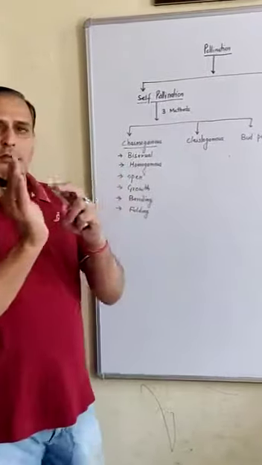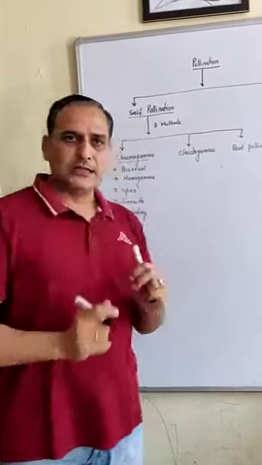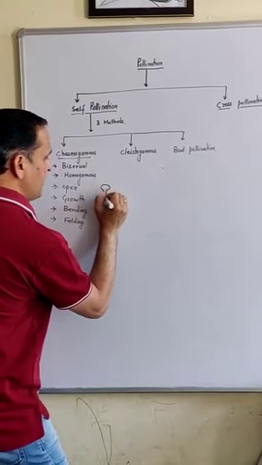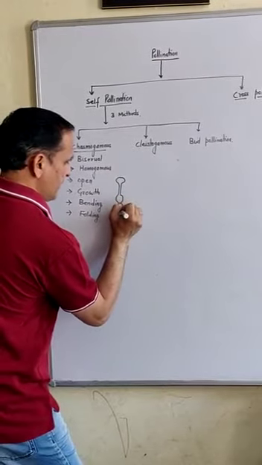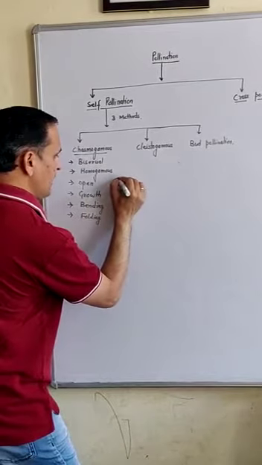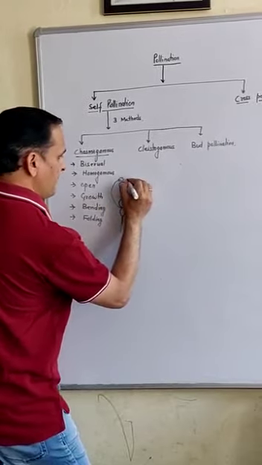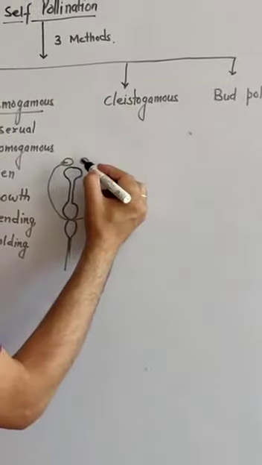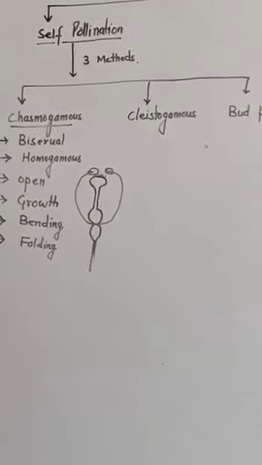The anther gets bent down over the stigma. I am making the diagram: this is the stigma, this is the ovary, and here you have the thalamus, and from here the anther bends down toward the stigma. When the anther dehisces, the pollen grain falls upon the stigma, where germination takes place.